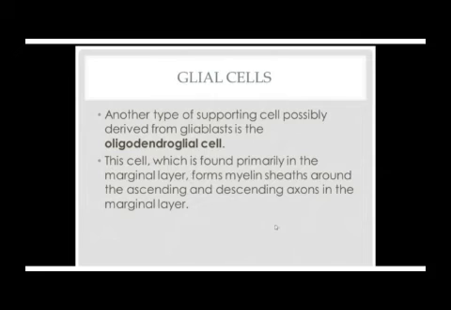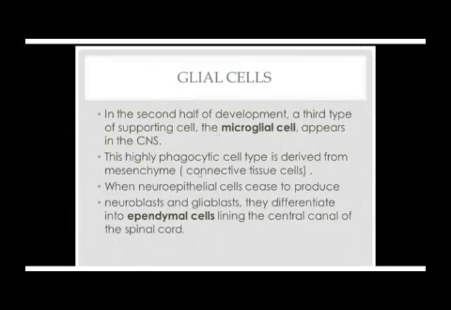These are the ones which form the myelin sheath of the central nervous system. Then they form the ependymal cells participating in the formation of CSF, and microglia, which are the immune cells of the nervous system.